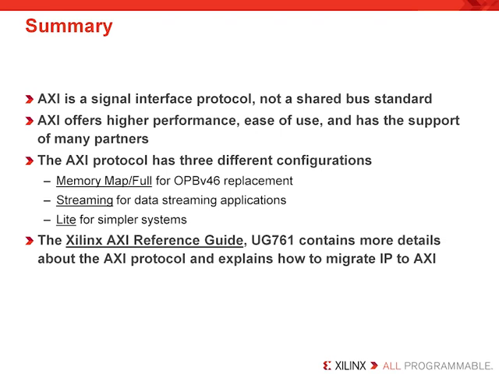So in summary, AXI is a signal interface protocol, not a shared bus standard. And likewise, since we have those 3 different versions, this is going to save you a number of device resources and help you to optimize your design to get better performance. AXI offers higher speed, ease of use, and has the support of many of our business partners. The AXI protocol has 3 different configurations. There's the memory map, which is the full PLB v46 replacement for full embedded systems, streaming for data streaming applications, and Lite for simpler systems. You also should get familiar with the Xilinx AXI reference guide UG761. It contains more details about the AXI protocol and explains how to migrate your system to AXI.